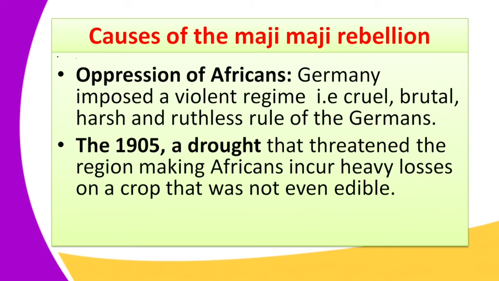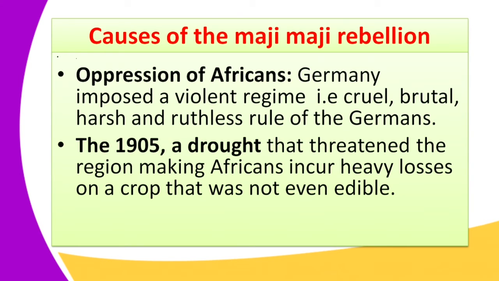Two, in 1905 there was a drought that threatened the region, making Africans incur heavy losses on crops that were not even edible. Remember, the Germans, with their oppressive rule, had forced the Tanganyika community to grow cotton, and the cotton was not edible.